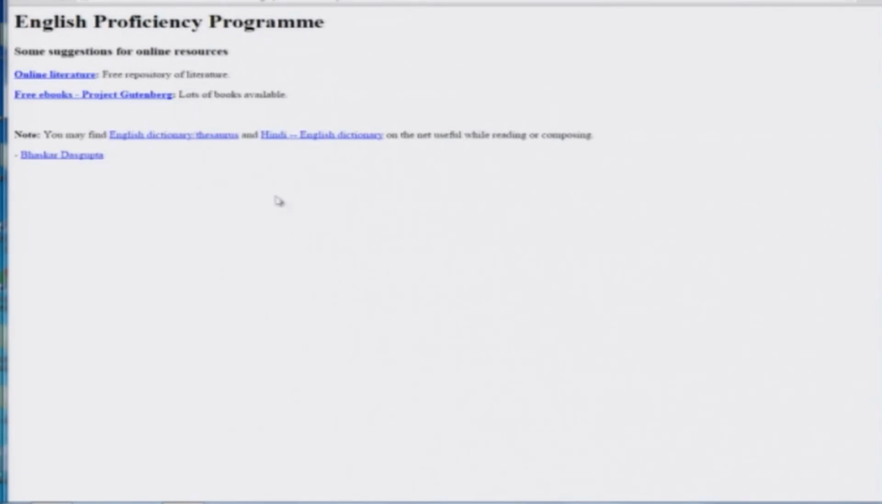There are a large number of books available online free. These are two such sites which I have listed here, but there are other sites also. These two I have particularly found very useful. One is online literature and the other is Project Gutenberg.